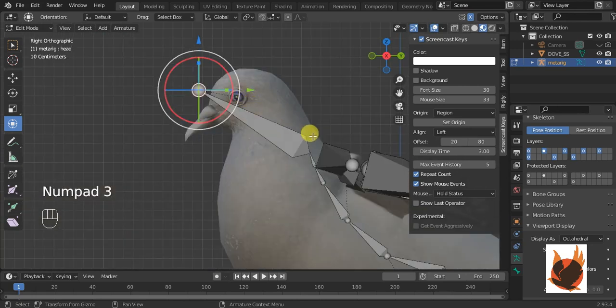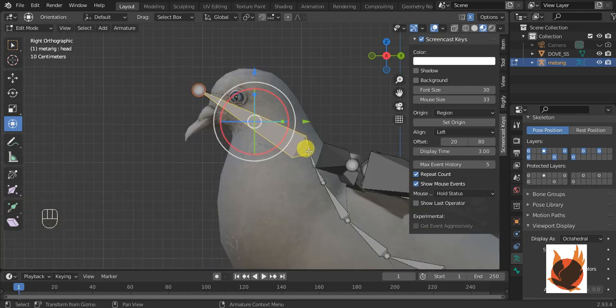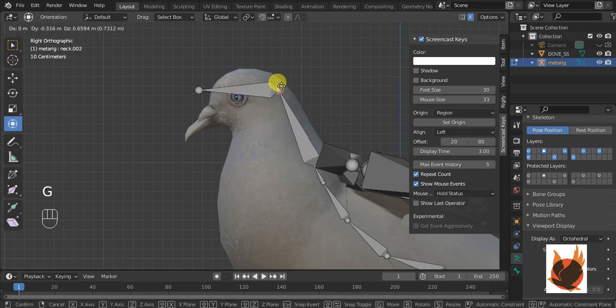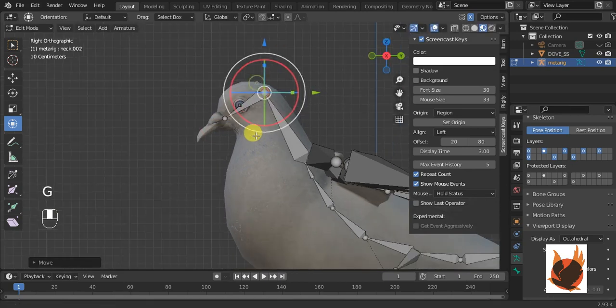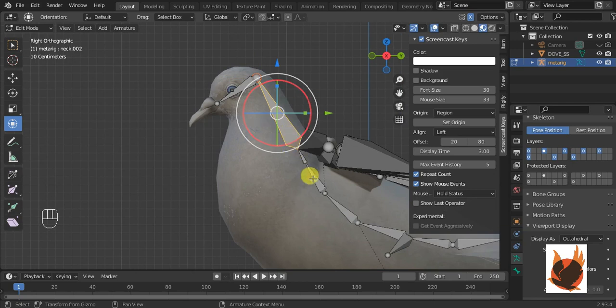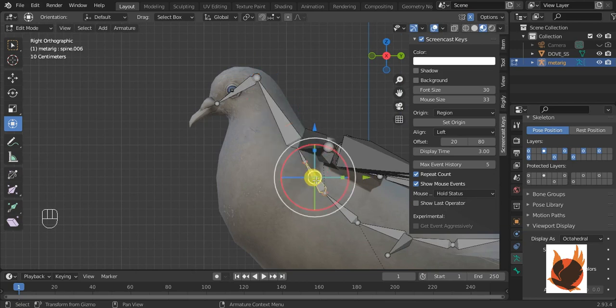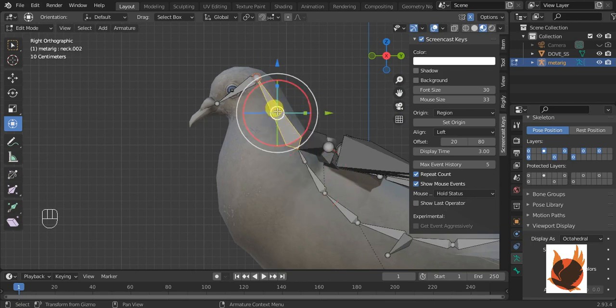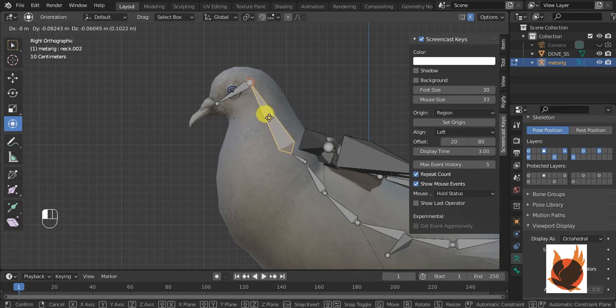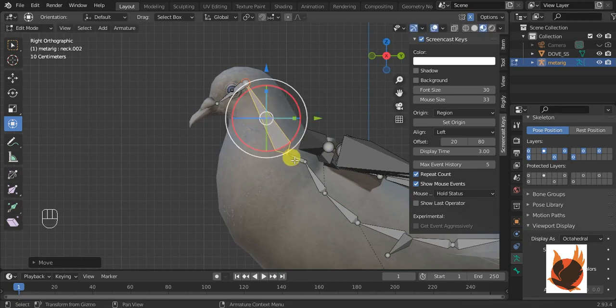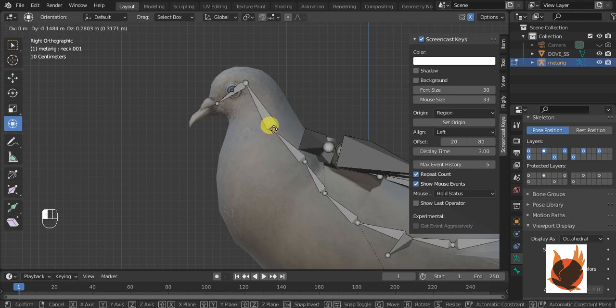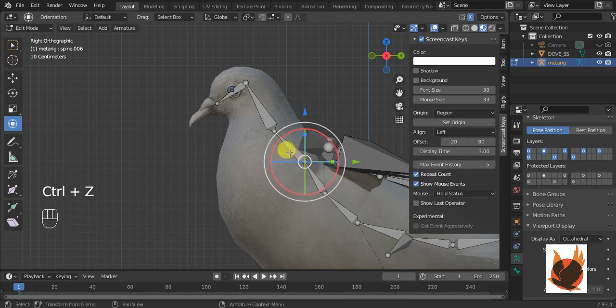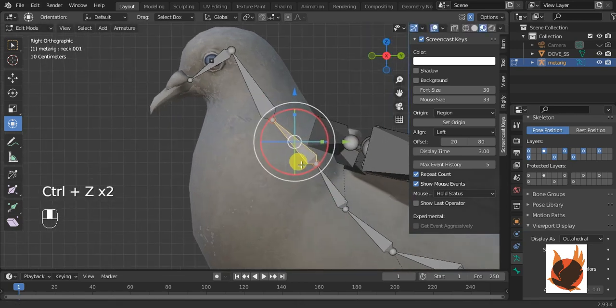Now I think this is our head, and the head should go here. This is our head, and this is our neck. Our neck should be somewhere here and here, and this is our spine.